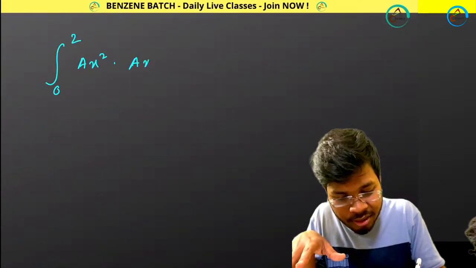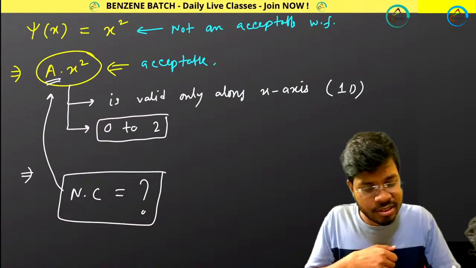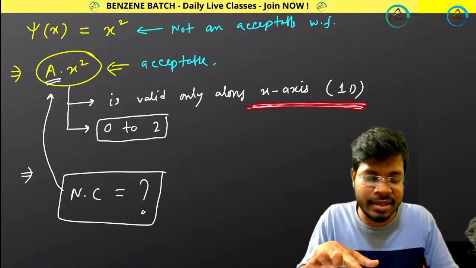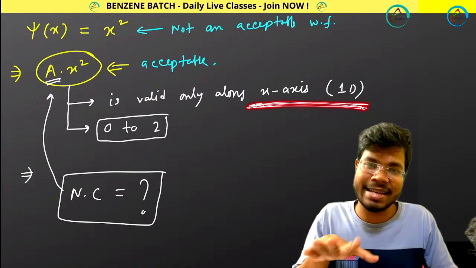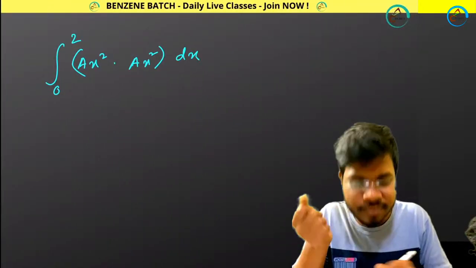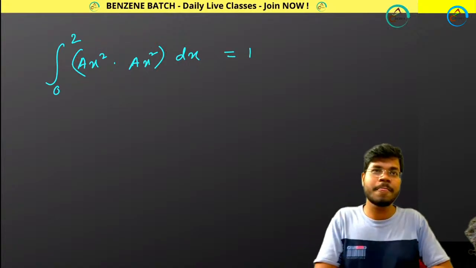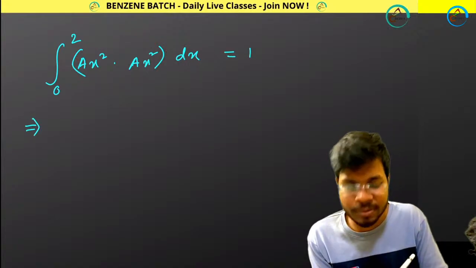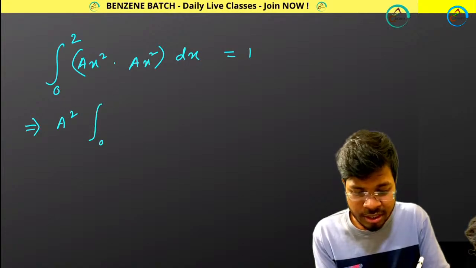Again ax square. And I told you that your wave function is only valid along the x-axis. That means I will be putting only dx over here. And as it is normalized, it will become 1. Now from here you need to solve the integration only. So a is a constant, so I am taking this out of the integration. a squared, integral from 0 to 2 of x to the power 4 dx equals 1.